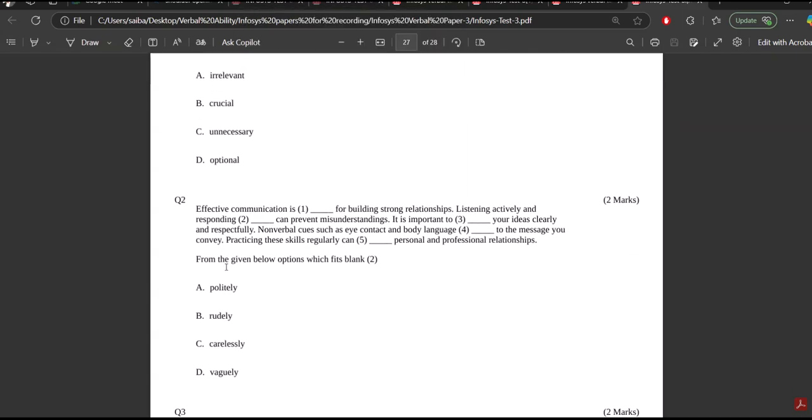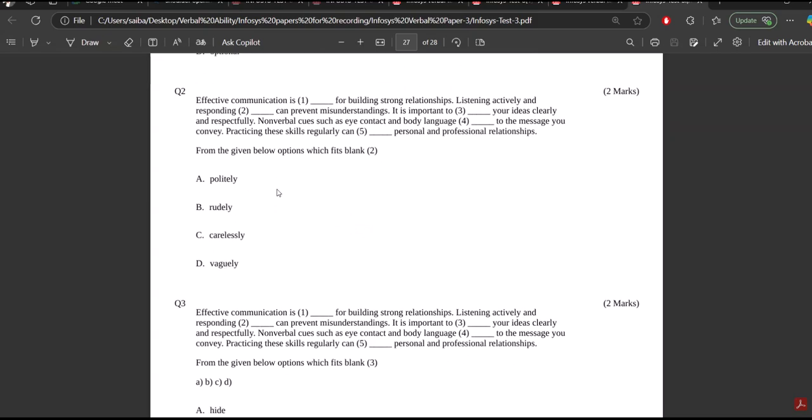Next one, crucial for building strong relationships. Listening actively and responding. What do we say? Carelessly, vaguely, rudely. All these three are negative words, right? So we have to say listening actively and responding politely can prevent